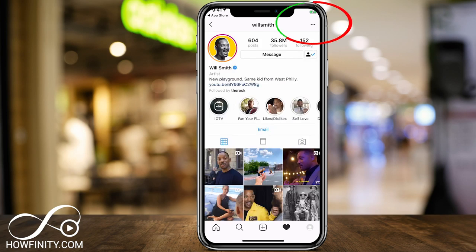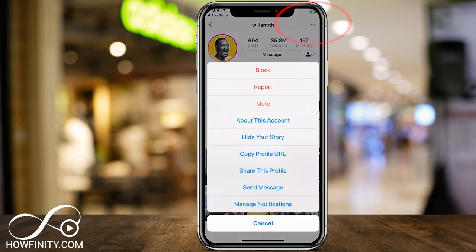And if you press the three dots on the top right of the page, you're going to get a bunch of other options like blocking people, muting people, hiding their story. So we're not going to go over all these different options, but you could explore these. Again, I have individual videos on just about every little thing that you see on here on this channel.